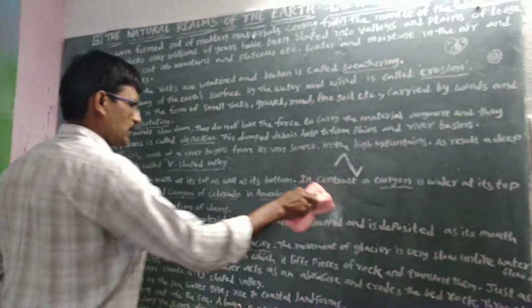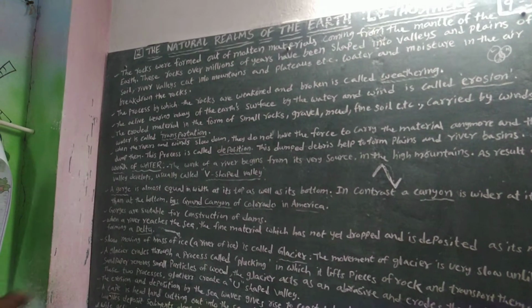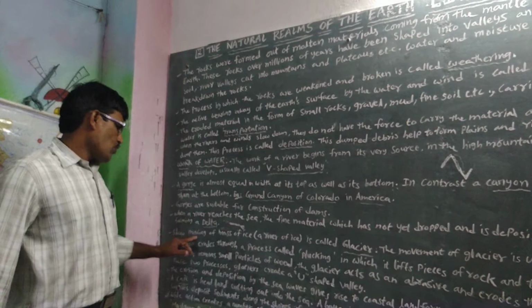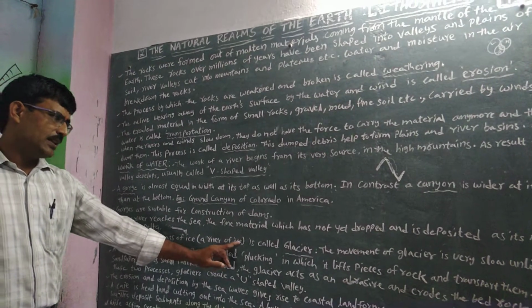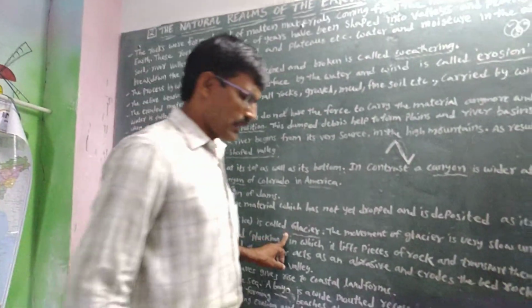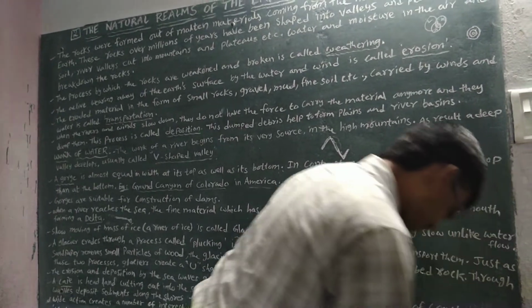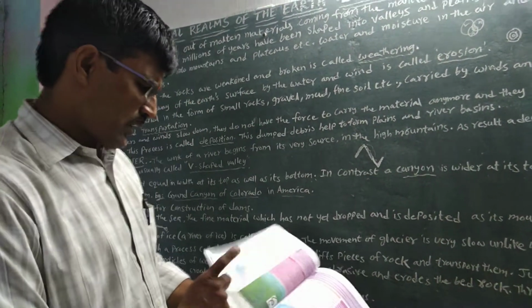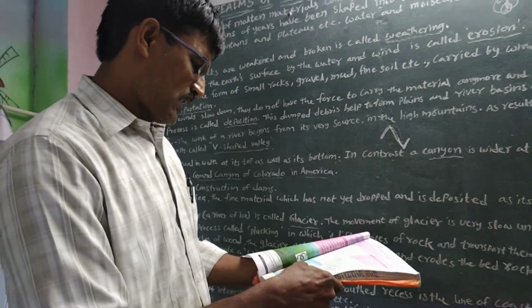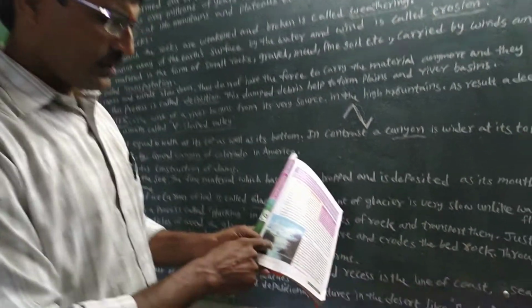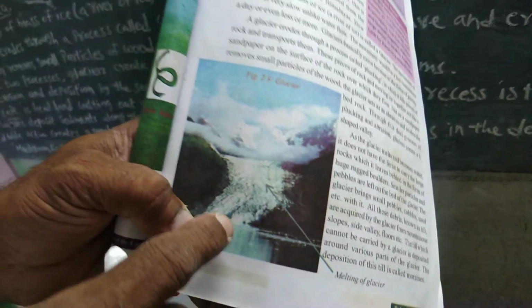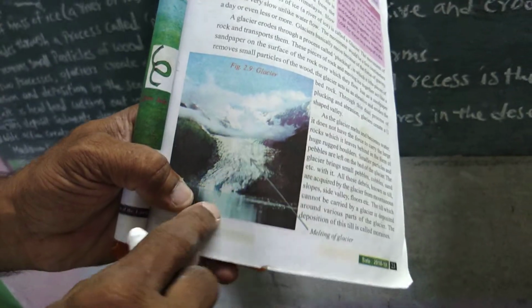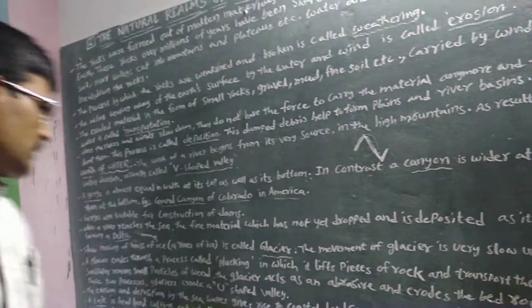Now, do you observe another one here? A slow-moving mass of ice, a river of ice, is called a glacier. For example, here the Indus Gorge, and here also another one. Here is the formation of a glacier. This is the glacier, here the Himalayan glacier. Before this, in this area, the rivers will start. The rivers' starting point is this glacier.